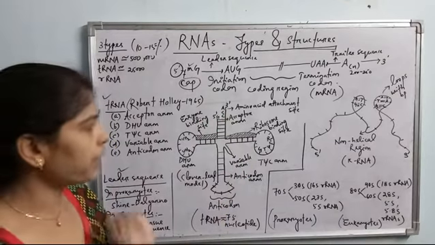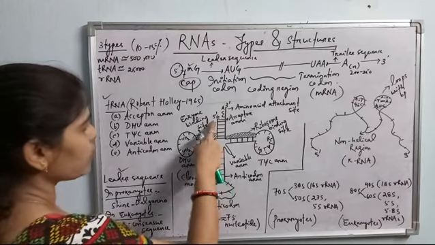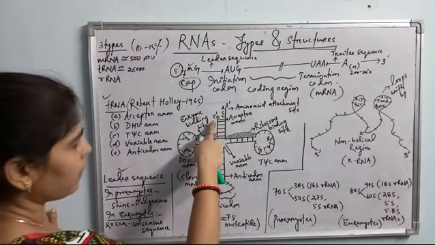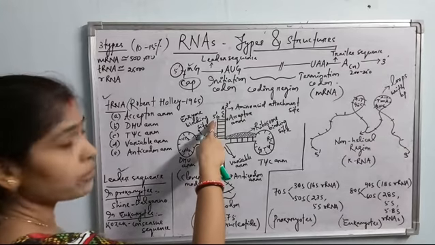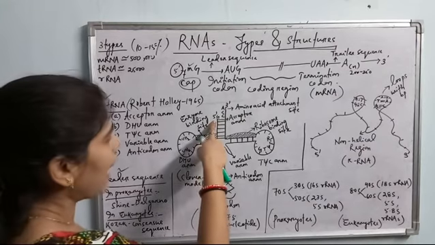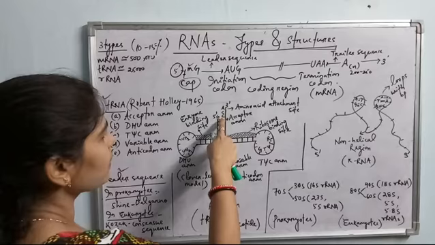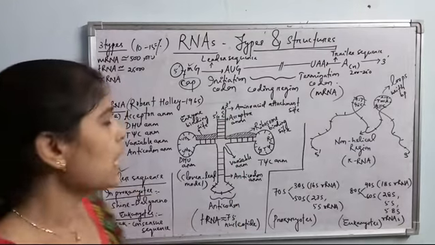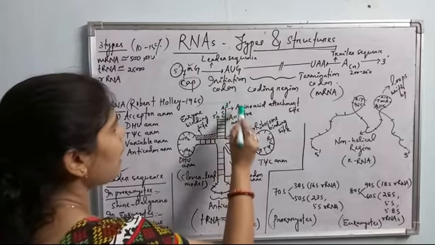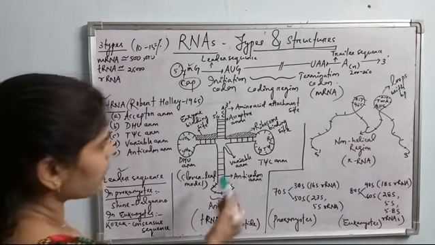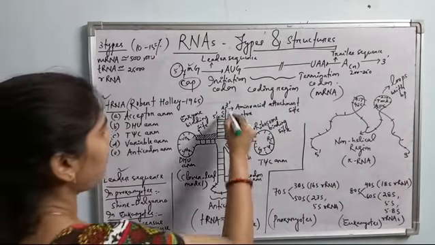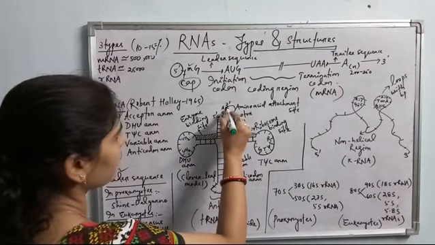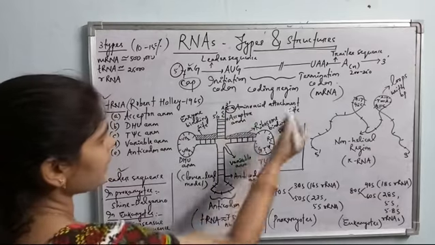Out of 4 unpaired nucleotides, 1 free, unpaired nucleotide is a purine nucleotide. It may be adenine or guanine and is present towards the 5' end of the tRNA molecule. And towards the 3' end, there is a CCA sequence which is fixed in almost all the tRNA molecules. This CCA sequence is called the amino acid attachment site, because the tRNA molecule binds with the amino acid here. The amino acids come and bind here. This is called the amino acid attachment site.